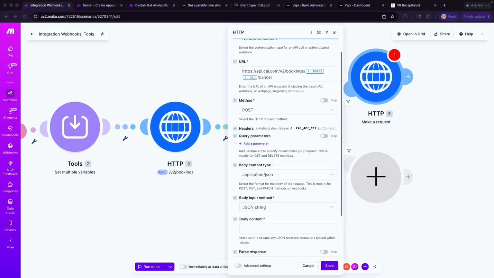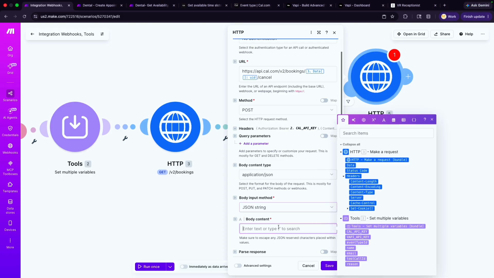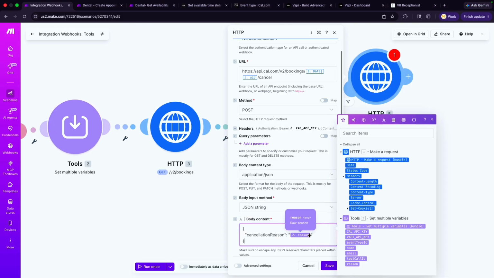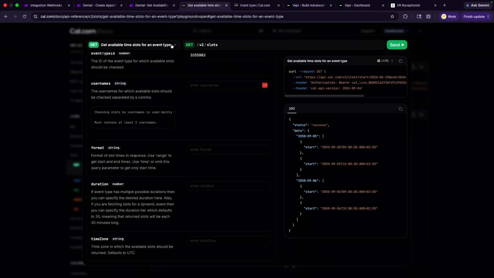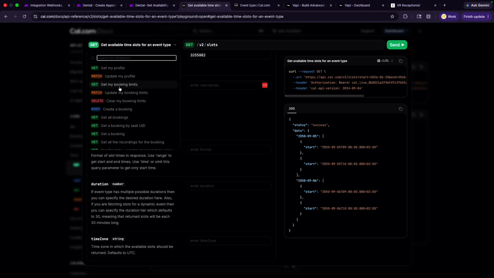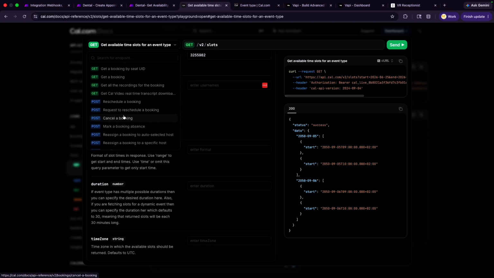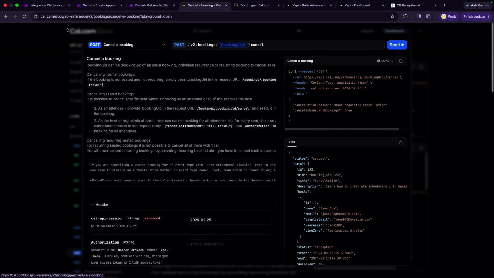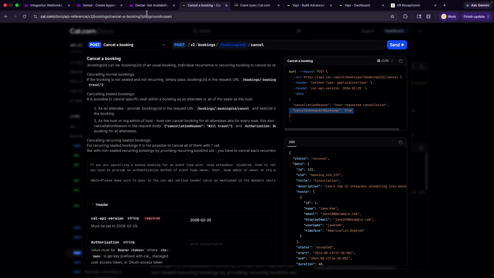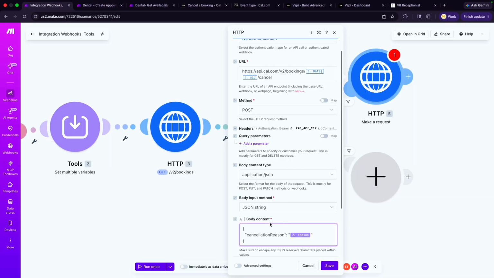Basically, the only thing that we need to pass in when it comes to the cancellation is the reason for cancellation. That's the only requirement based on the cal.com documentation. So if you go to get our bookings, we get cancel a booking. This will work. There you go. Now you can see the only thing you need is your reason. And if you have recurring events with that client, then you will set it to true or false. Now let's go back. So we've got that reason.